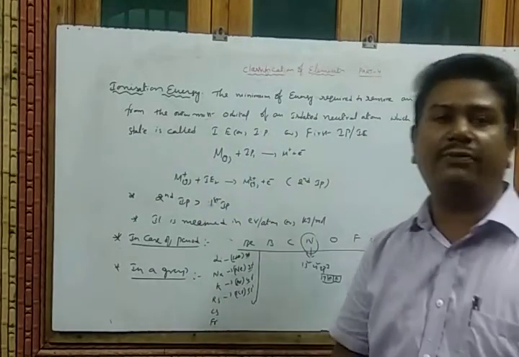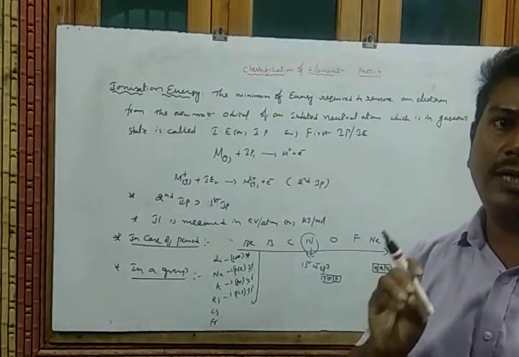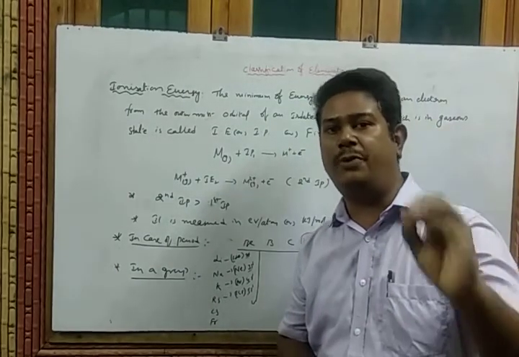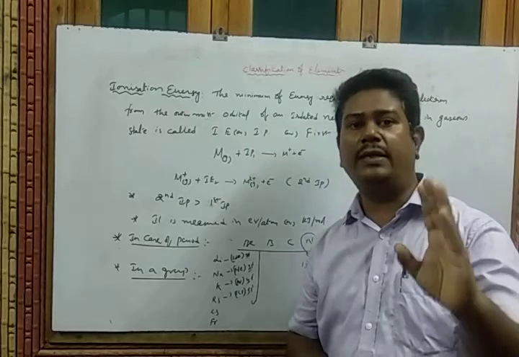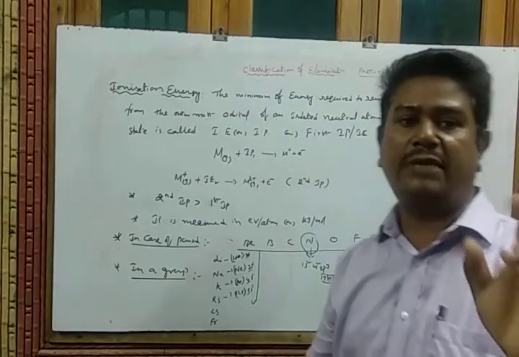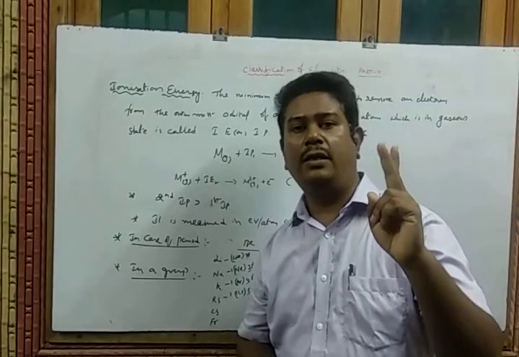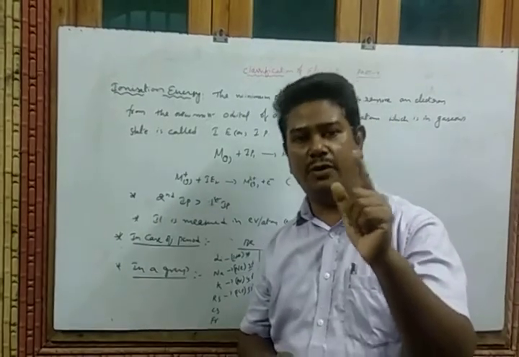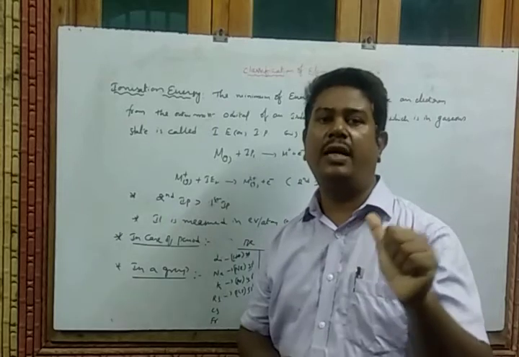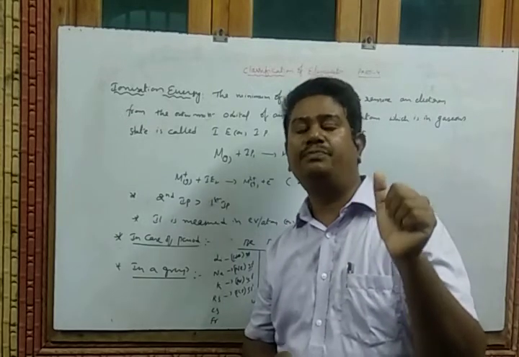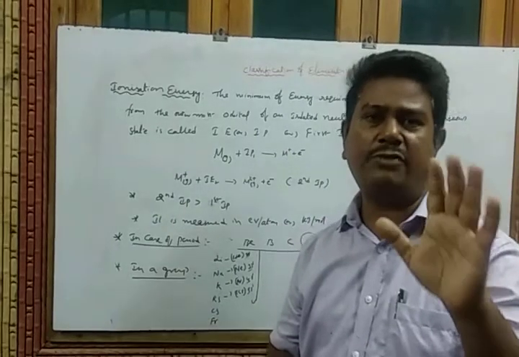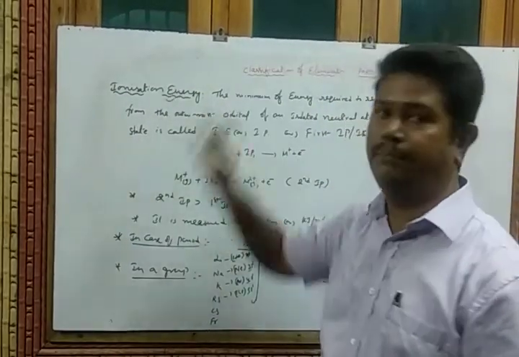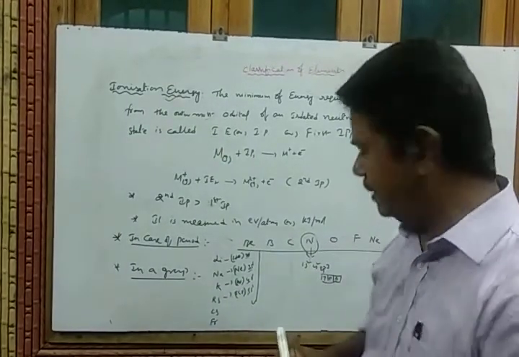Now, another more important topic in this session: what are the factors that influence the ionization energy? There are mainly 5 factors that influence the ionization potential or ionization energy. What are they? First is atomic radius, second is nuclear charge, third is shielding effect or screening effect, fourth is penetration of orbitals of valence electrons, and finally fully filled and half-filled orbitals. These 5 factors mainly influence the ionization potential. How these affect it will be discussed now. Okay.